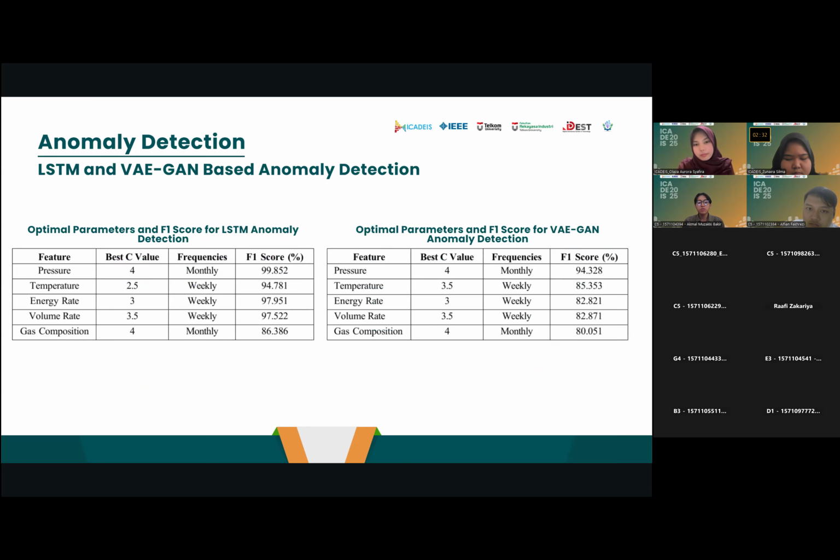Okay, this table represents the best result of each feature along with its sensitivity value for each model from 70 experiments that have been done previously. LSTM is trained using a double layer LSTM for 50 epochs, Adam optimizer, and binary cross entropy as the loss function, while VIGAN is trained using a latent Gaussian distribution for 1000 epochs in the discriminator section to regenerate fake data from the VAE encoder, Adam optimizer, and binary cross entropy as the loss function.